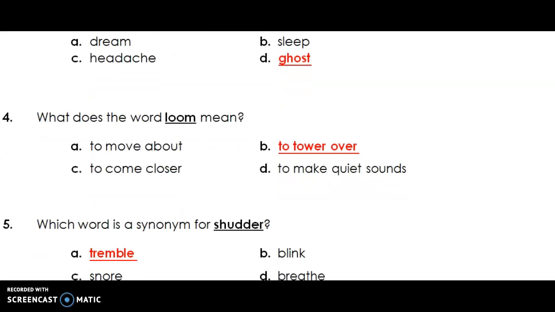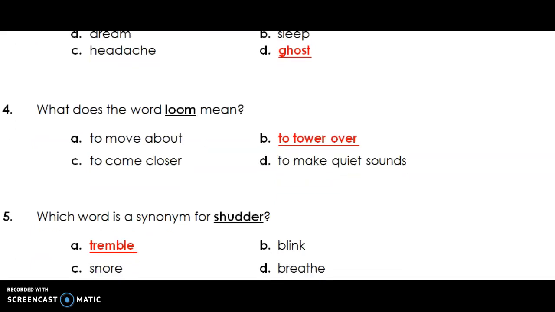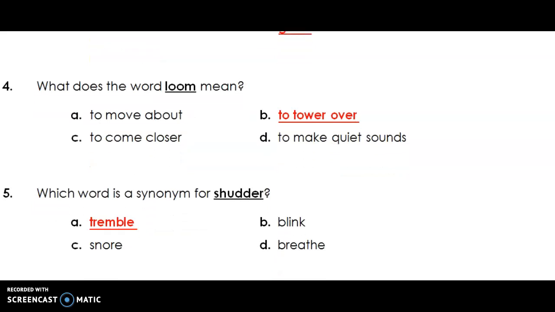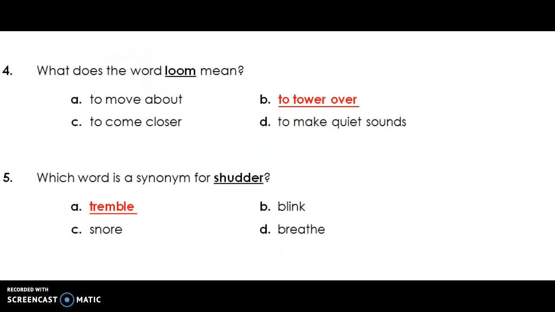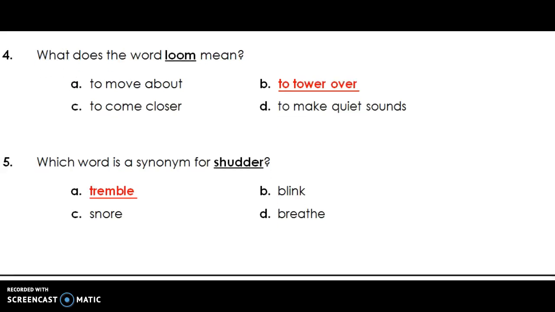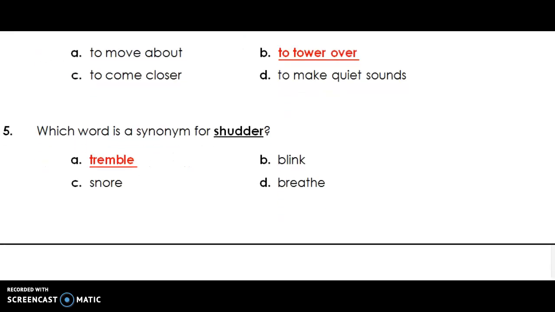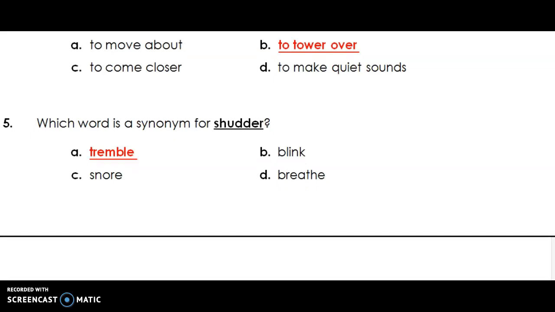Which word means loom? The answer over here is to tower over, and the distractor is to move about. So that is an incorrect answer. The correct answer is to tower over. Which word is a synonym for shudder? Over here the answer is tremble.